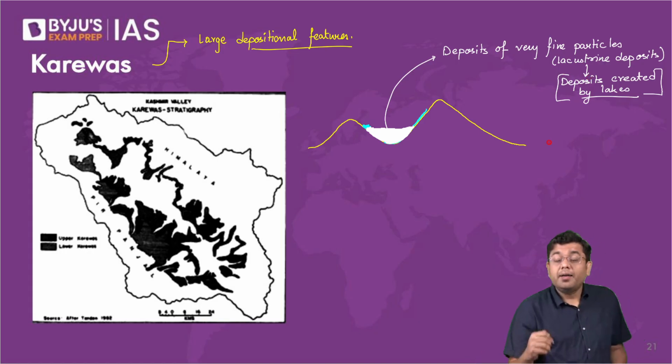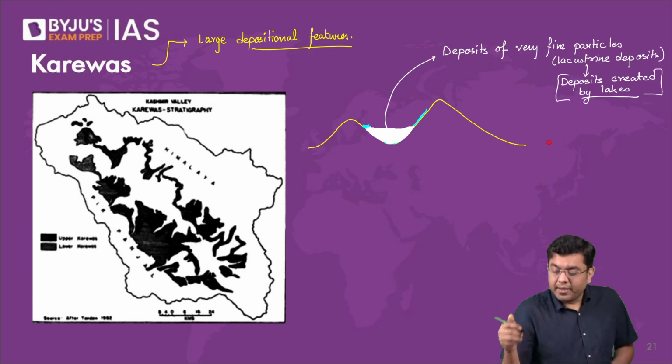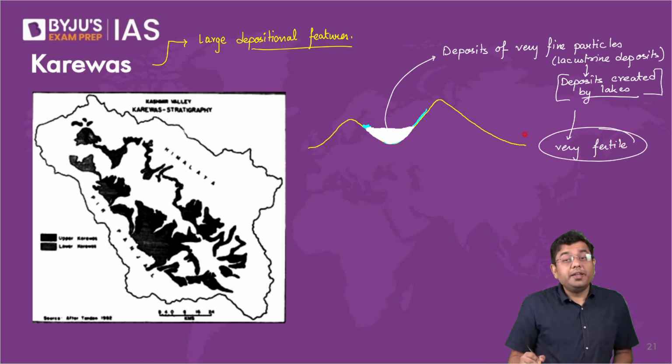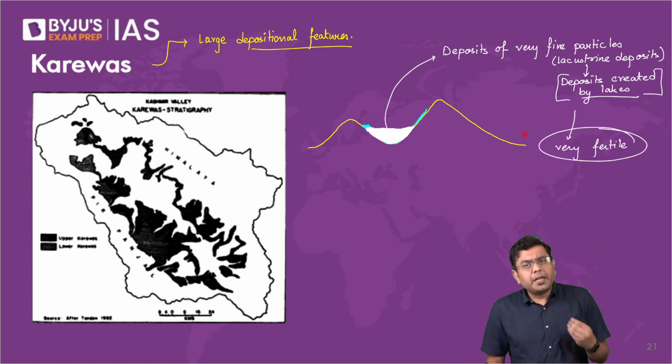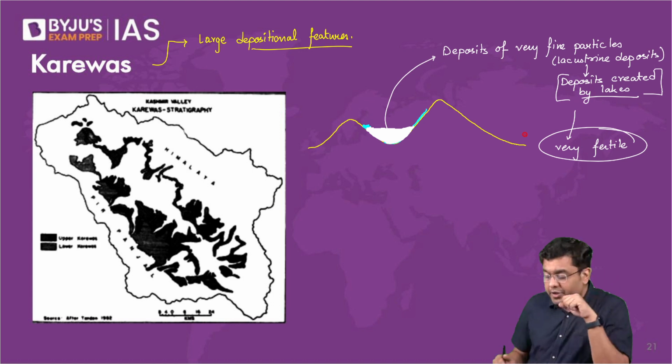So these are very fine particles, and they end up representing a majority of the part of the valley in the region of Jammu Kashmir. And these are very, very fertile. So that is where agriculture is chiefly carried out in these areas. And even within agriculture, particularly the growth of fruits, and you will have a lot of fruit orchards. Along with that, you will observe the growth of saffron, right? So saffron is something which is grown here.